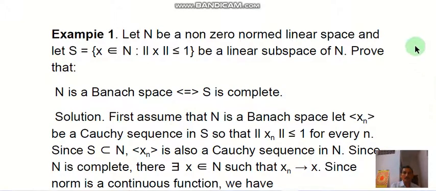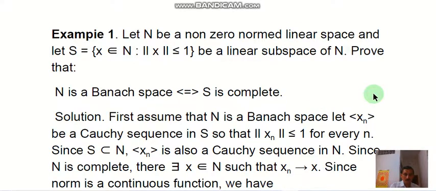So next we see some examples on these theorems using this property. The first example is: let N be a non-zero normed linear space and let S be the set of x belongs to N such that the norm of x is less than or equal to 1, a linear subspace of N. Then prove that N is a Banach space if and only if S is complete. Here S is the set of those elements whose norm is at most 1.